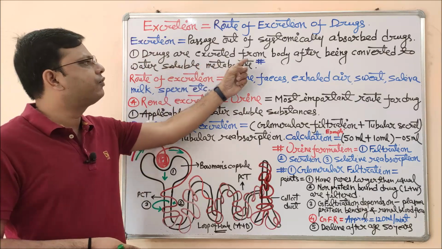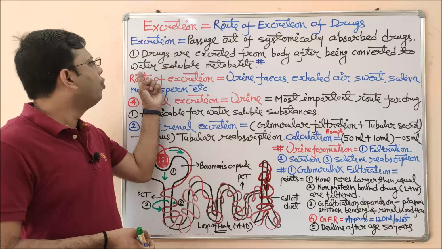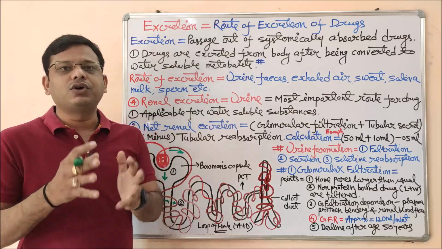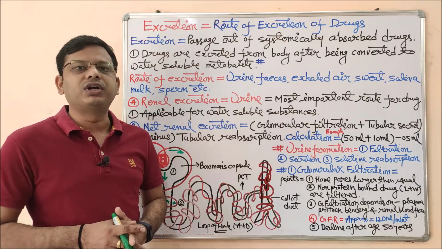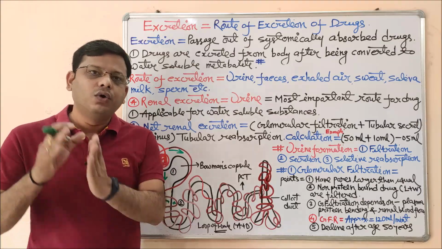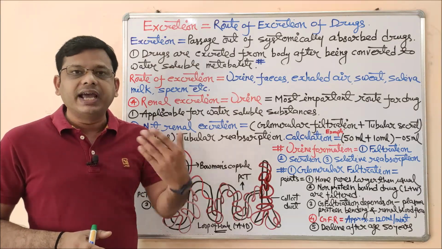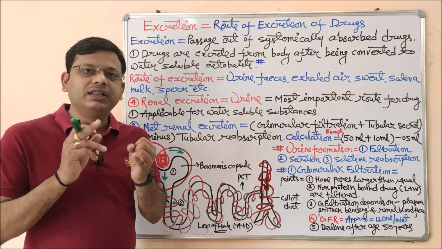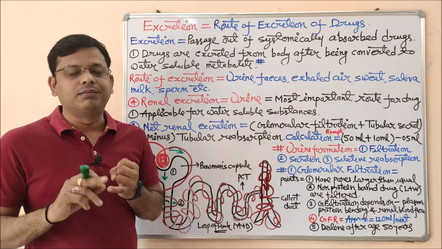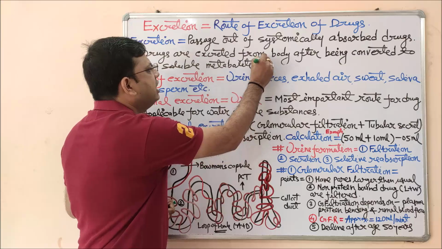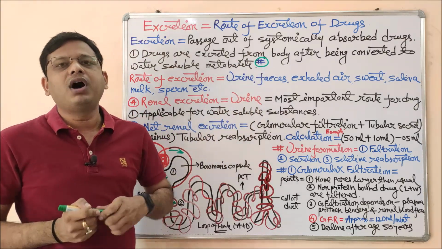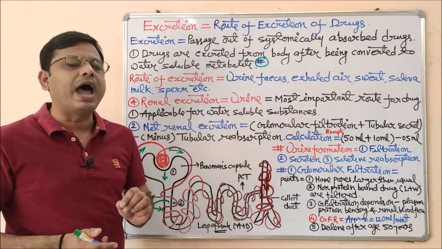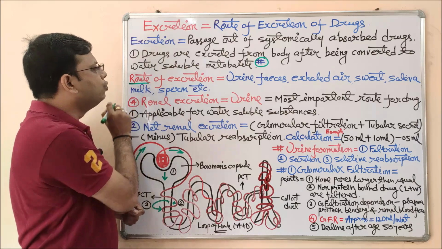Drugs are excreted from the body after being converted to a more water soluble drug, or more water soluble metabolite, we may say. As we studied in metabolism, metabolism is the process of conversion of a lipid soluble drug into a water soluble or more polar drug. Then only can our body eliminate it, can excrete it via urine. So this is an important process. Most of the time the drug is excreted after its metabolism, but it is not necessary and not compulsory. That's why this hash mark is represented here. Sometimes any drug can be excreted without going through metabolism. This is also applicable.